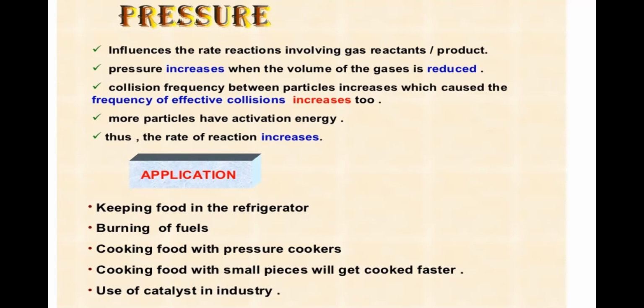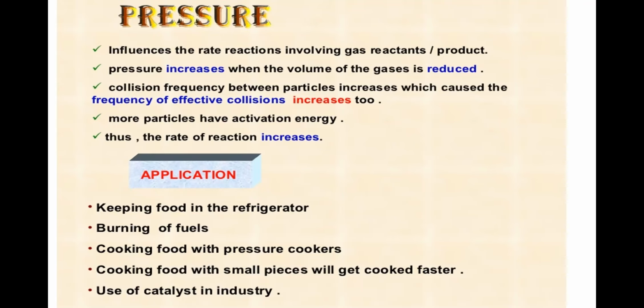So the collision frequency between the particles increases, which causes the frequency of effective collisions to increase. So there is an increase in the effective collisions. So more particles will obtain the activation energy, and there is an increase in the rate of reaction. Thus, pressure is a factor which determines the rate of reaction if either a reactant or a product is a gas.